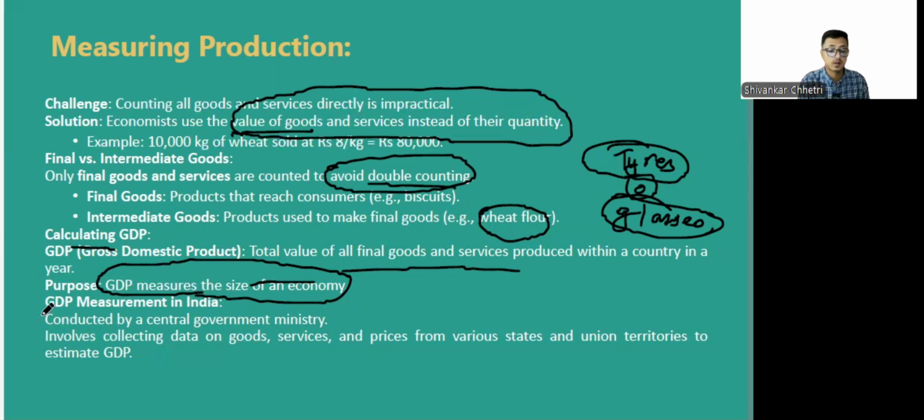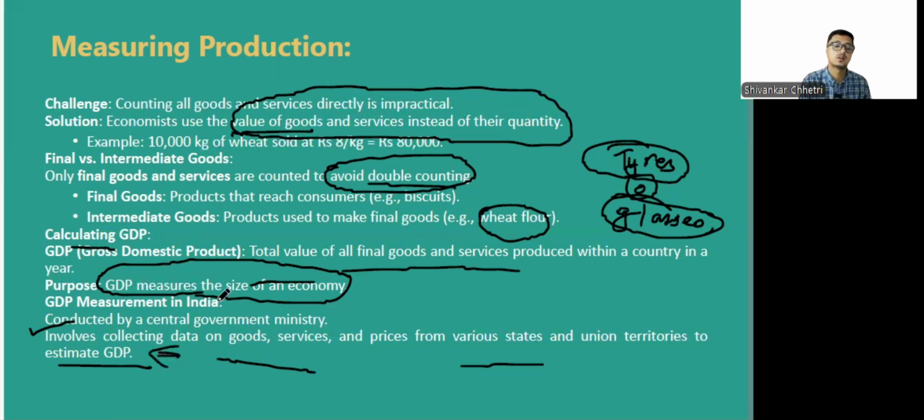GDP measurement is conducted by the central government. It involves collecting data on goods, services, and prices from various states and union territories to estimate GDP. So various data are collected at each and every stage, from towns to states to union territories, and then finally we calculate the GDP.